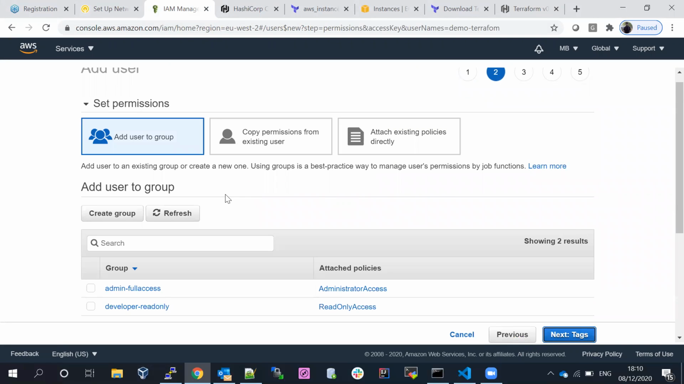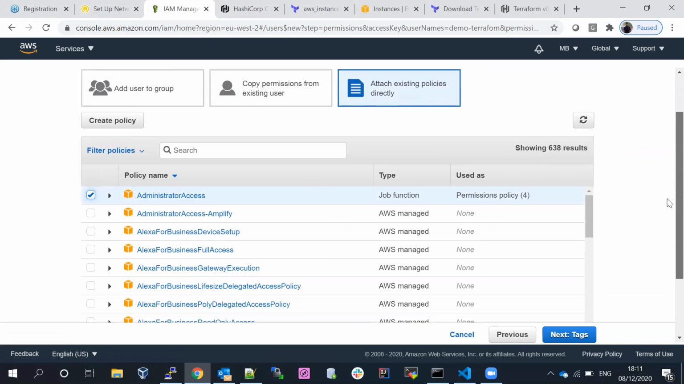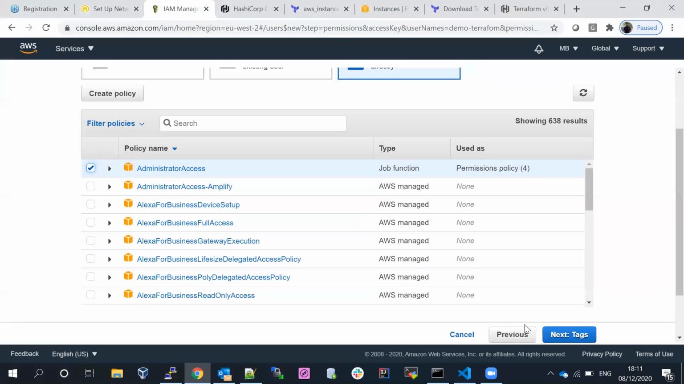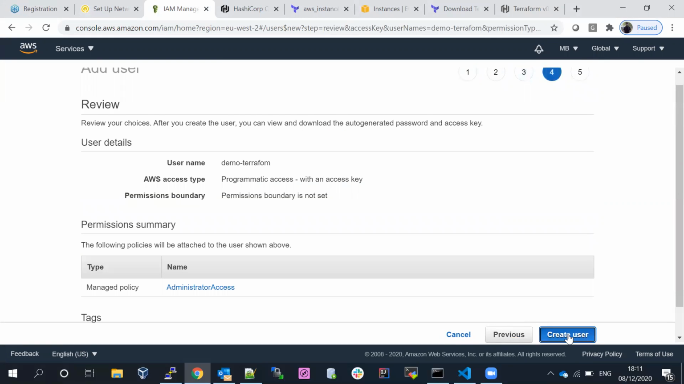So here there are a few options available, and we leave those two. We want to go with attach existing policies. I have an existing policy which is already available in Amazon, the default policy named AdministratorAccess. What does administrator access mean? The administrator can do everything. That is the policy I'm going to assign to the specific Terraform user. Let me select this one. Let me go to the tags, leave all that, and create the user.